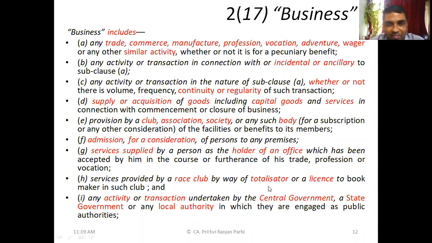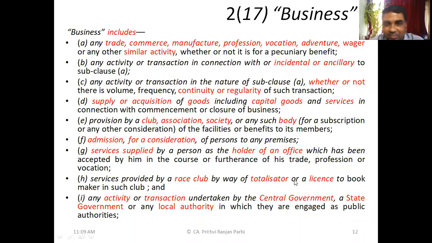Then, depending upon who wins and who loses, he distributes that money among the participants. That is the job of the totalizator, collecting and distributing money. If this kind of service is provided by the totalizator, that is also a business service.